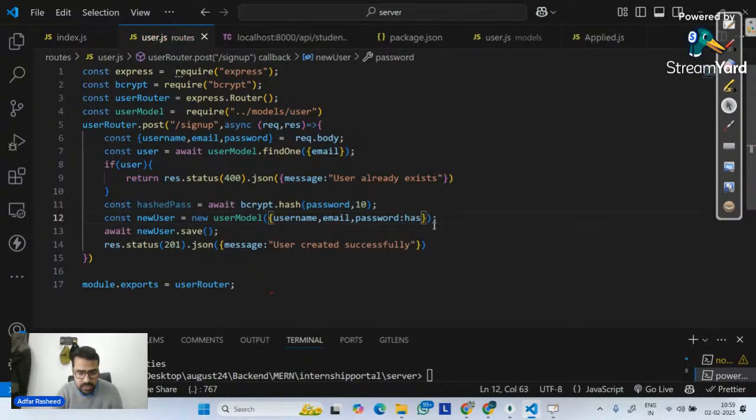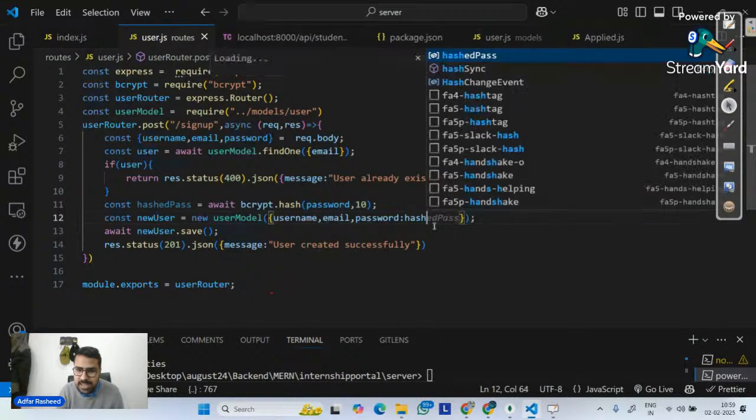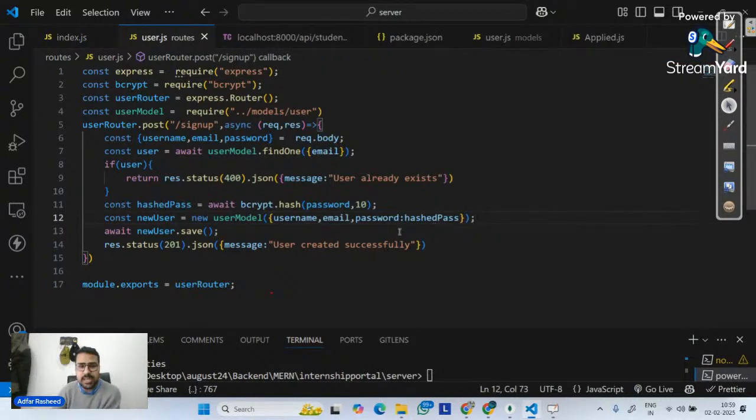So now we can clearly see what I'm doing. I'm simply telling it, save the hashed pass over here. So username save as it is, email save as it is. But when we talk about password, in front of password, save the hashed version of the password.